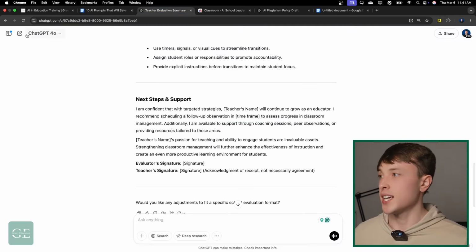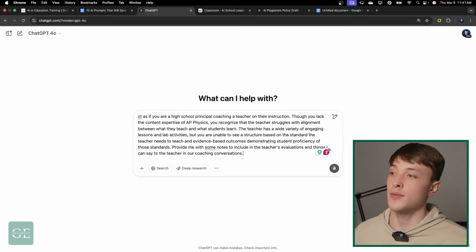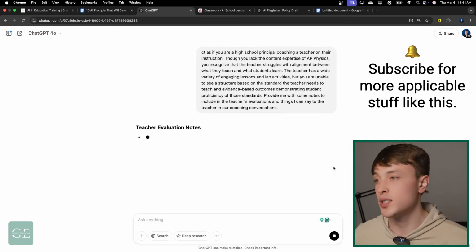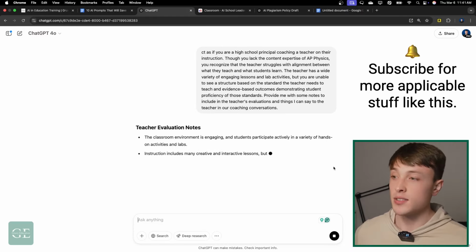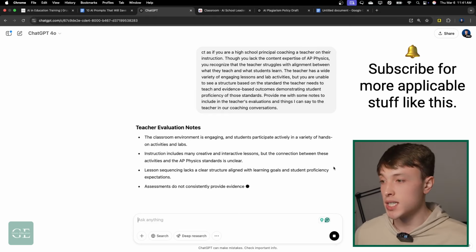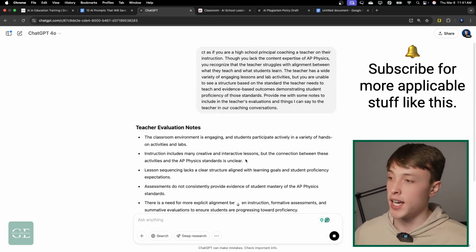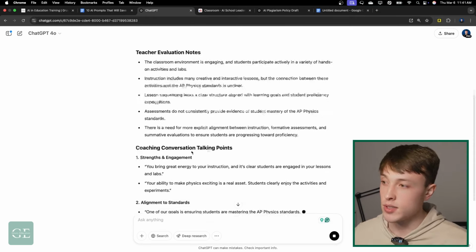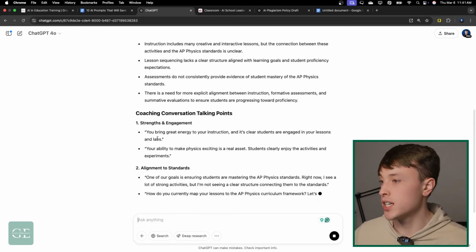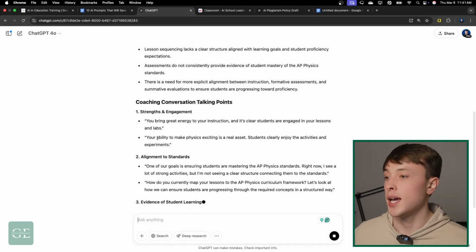So in a situation like this, we just don't have the expertise when it comes to AP Physics, but we want to be able to coach this teacher still, so we can go ahead and get some teacher eval notes and some coaching conversation talking points as well.